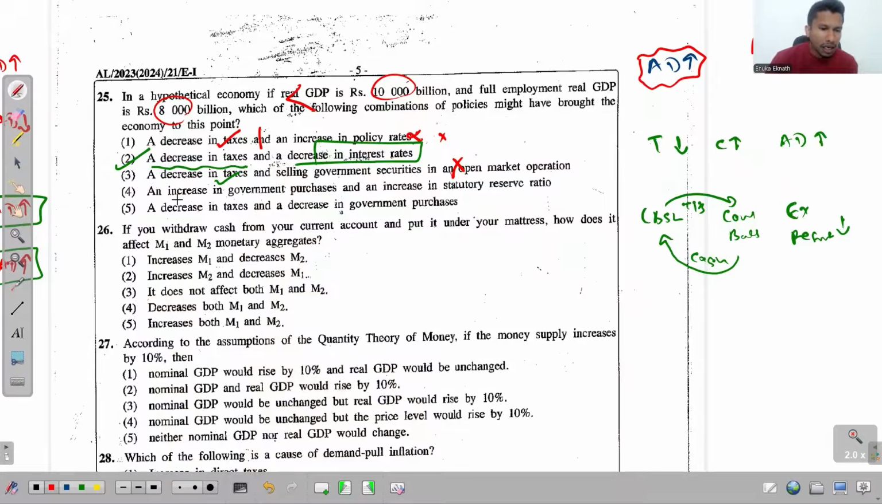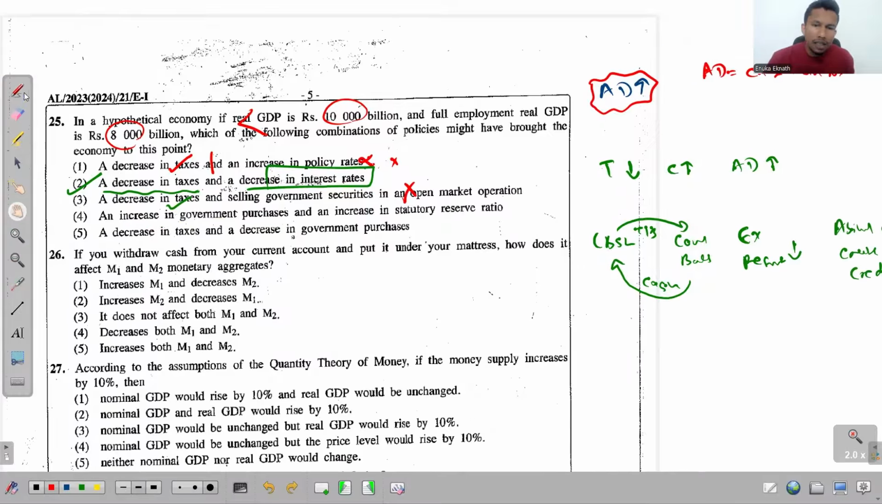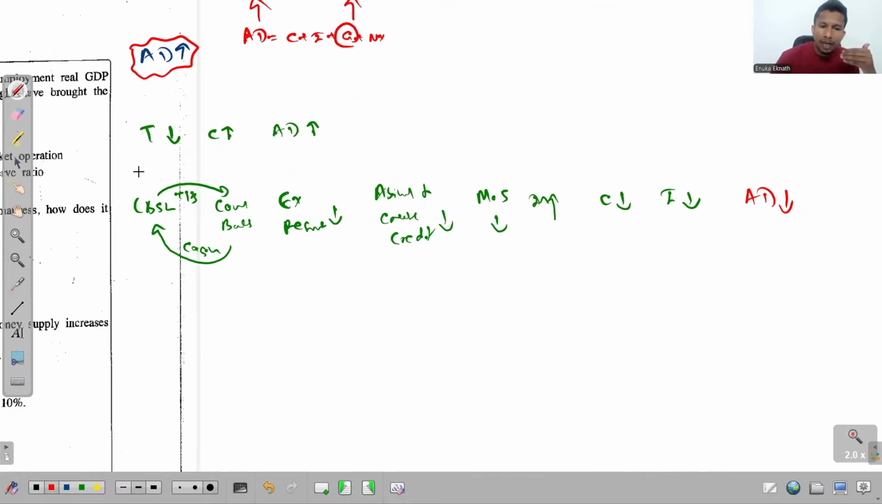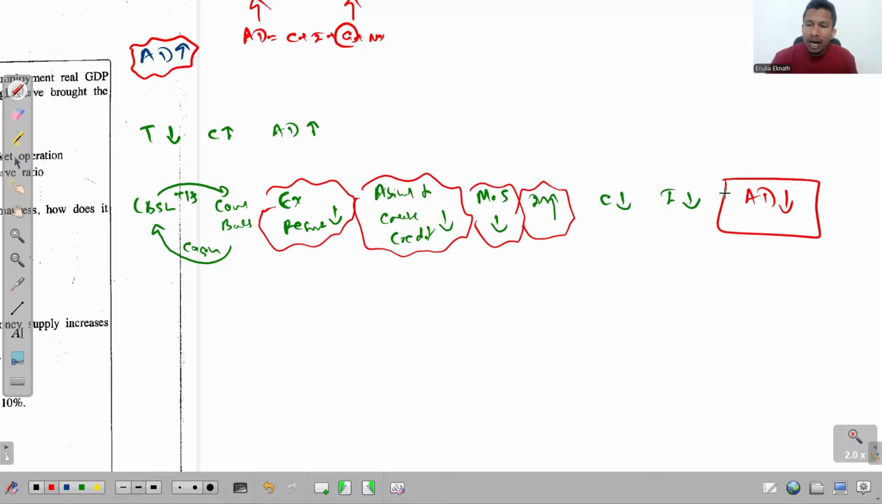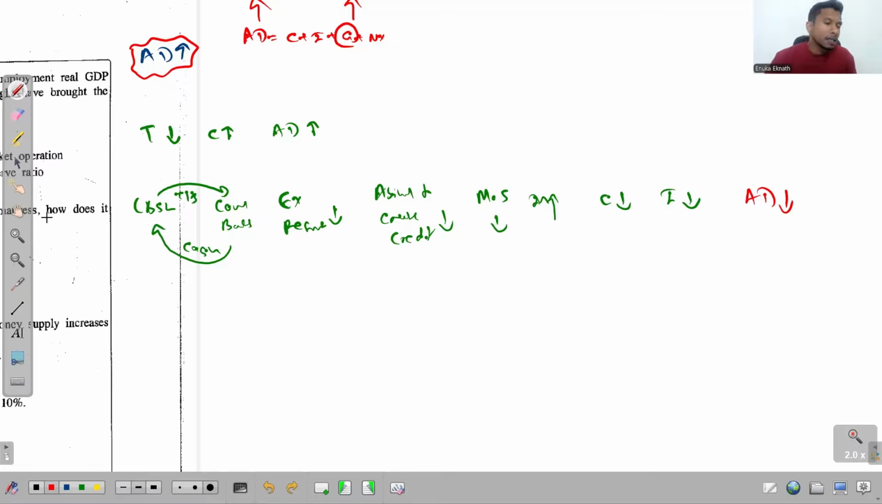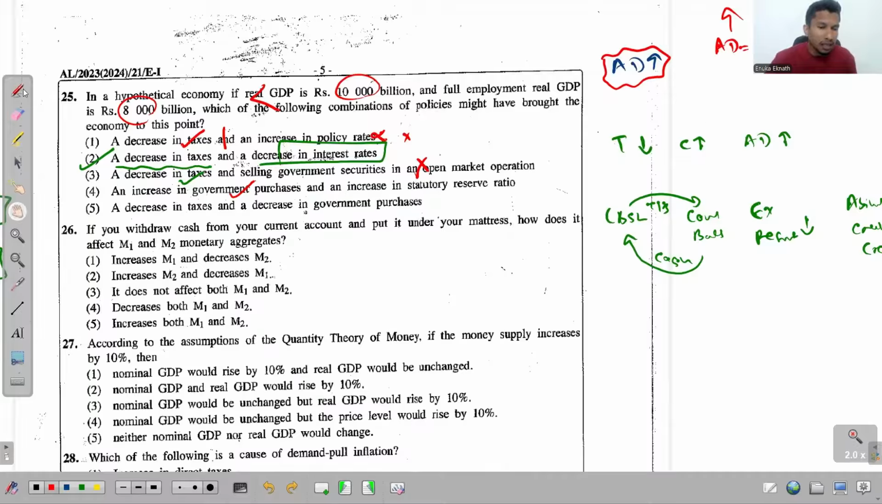Fourth one, increase in government purchases. Simply G, increase in G. See, when G is increased, aggregate demand is increased. That is right. An increase in statutory reserve ratio. See, when statutory reserve ratio is increased, what happens? Again, the excess reserves will decrease, ability to create credit will decrease, money supply will decrease, interest rates will increase. The same story happens, so aggregate demand will finally decrease. But that is not what we want. So this is not the answer here.